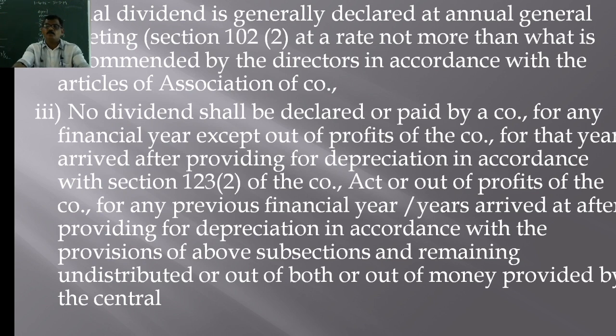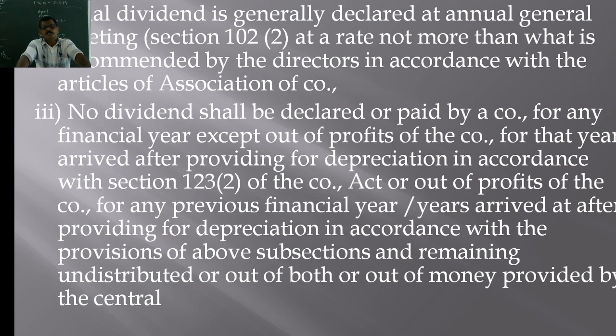Or out of the profits of the company for any previous financial year, or another condition is out of the profits of the company for any previous financial year or years, arrived at after providing for depreciation in accordance with the provisions of the above subsection, and remaining undistributed, or out of both, or out of the money provided by the central government.